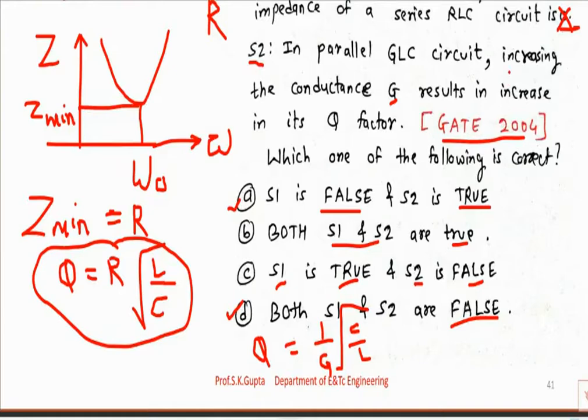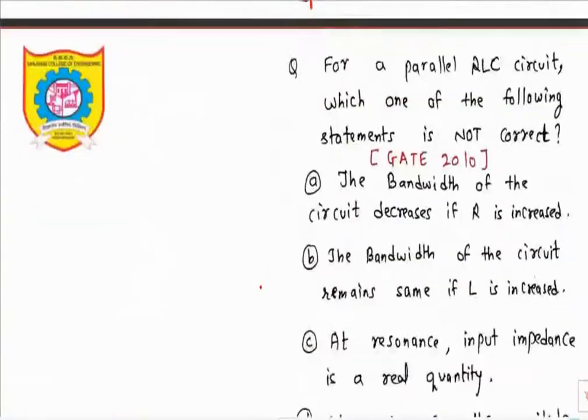But in the statement, they are saying that increasing the conductance results in increasing the quality factor. No, the quality factor will decrease because of the inverse relationship. So statement 2 is also false. Our correct answer is that both S1 and S2 are false. Okay, let's see one more example.